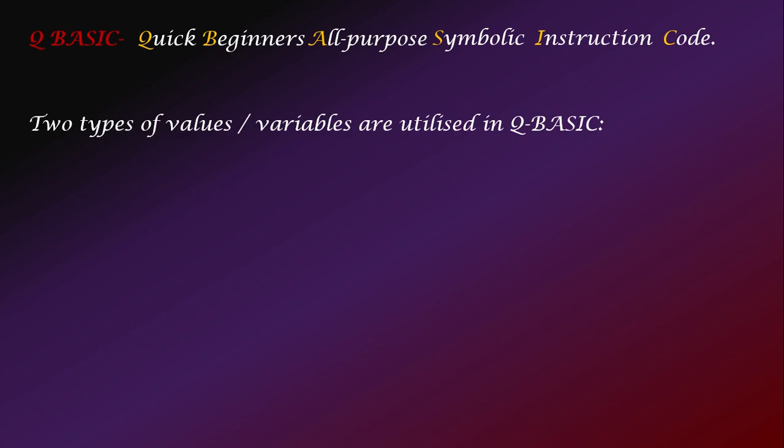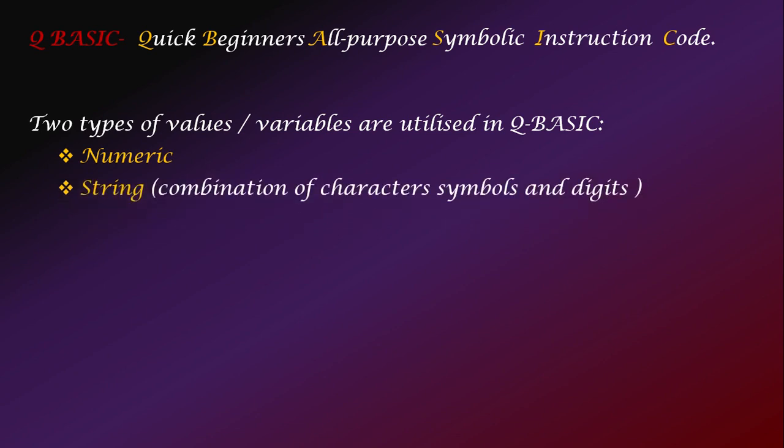Okay, so QBasic. QBasic stands for Quick Beginners All Purpose Symbolic Instruction Code. There are basically two types of values or variables that are used in QBasic. First is numeric. Numeric refers to numbers, and the second one is string. A string is basically a combination of characters, symbols and digits.